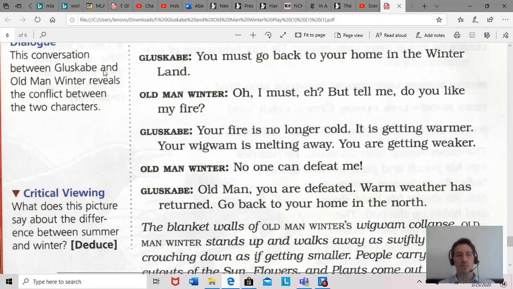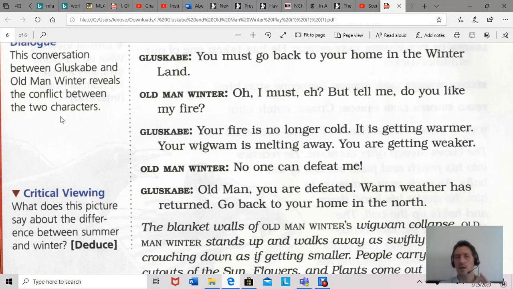So the conversation between Gluskabe and Old Man Winter means to show the conflict between the two characters. So this is conflict. Now there's different types of conflict which we're going to learn about. This is called an external conflict. External means it's not within yourself. It's you or a character against something else. So for example, you have an argument with your friend. That's an external conflict, and we call it a man-to-man, character-to-character conflict.